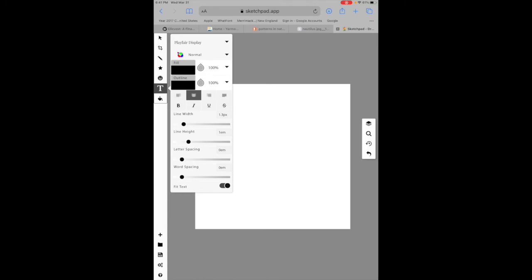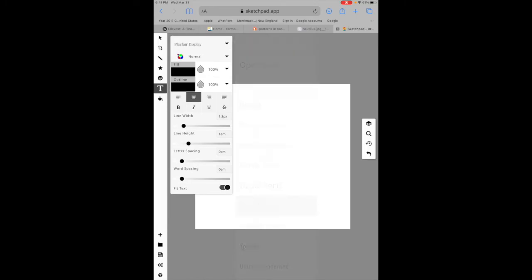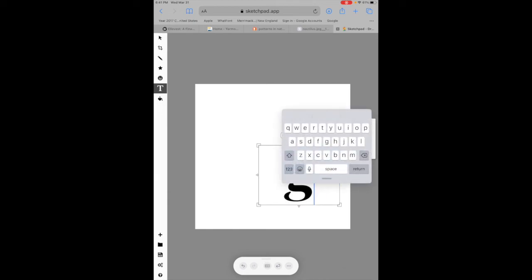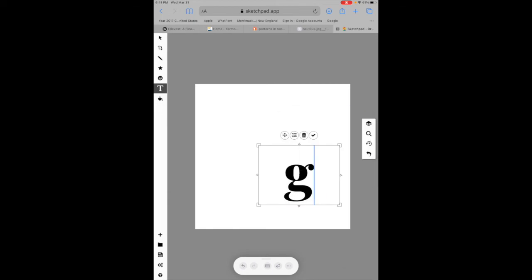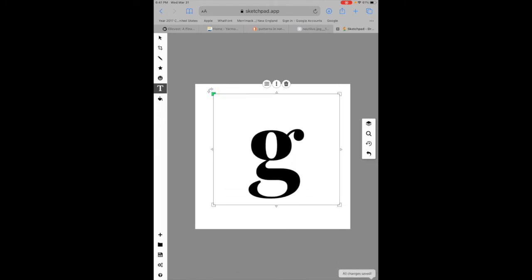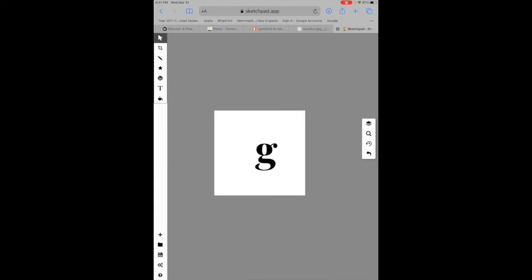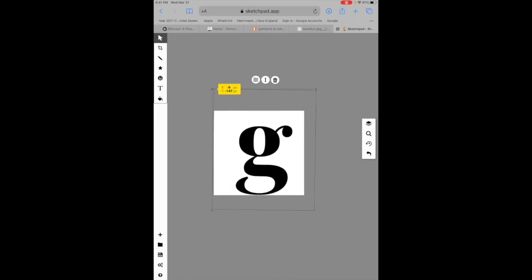And we'll use the letter G in this Playfair. Okay, so I'm going to go like here. I'm going to use a lowercase g. And we'll hit check and we'll make it really big. Again, I'm going to scooch. Whoops. I'm going to scooch. I'm going to move tool. I'm going to scooch down. And then I'm going to select it. And I'm going to make it really big, really big.